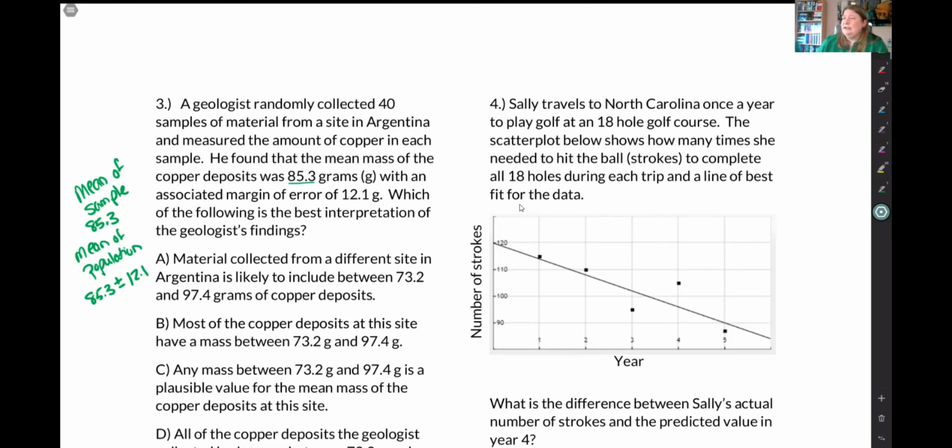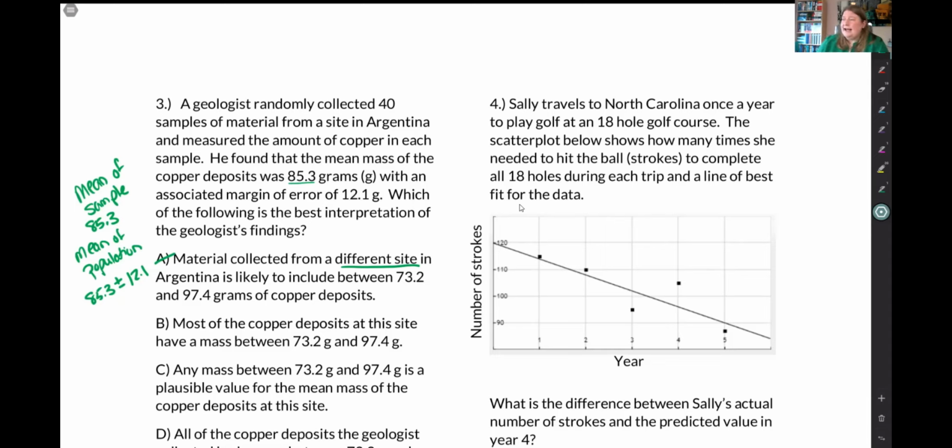Option A says the material collected from a different site. Oh, do you see that different site? That is not the same population. So we're going to get rid of option A because the samples are only going to estimate our current population. They're not going to be giving us any information about a different site.